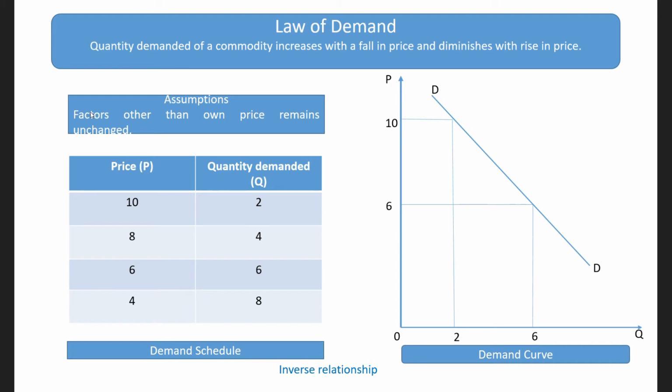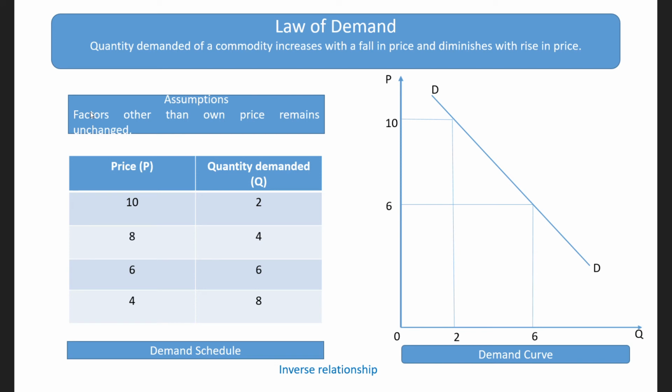Here we have plotted the price at rupees 6, where quantity demanded has increased to 6 units. And further, as we go downwards from left to right along the demand curve, we see that price is falling and quantity demanded is increasing. So the law of demand and its plotting in the demand curve and demand schedule gives us an inverse relationship between price and quantity demanded.